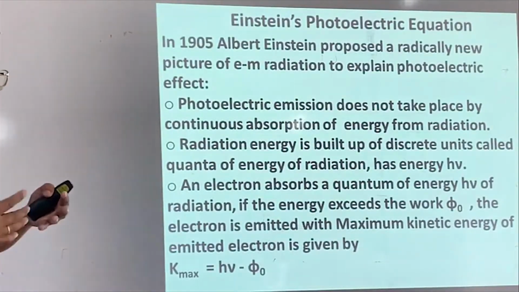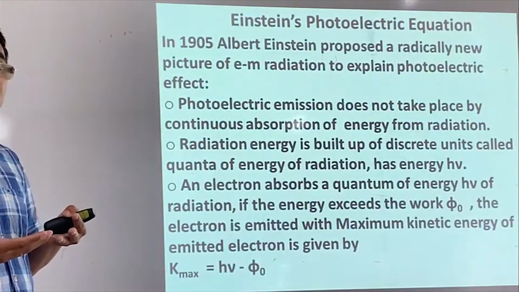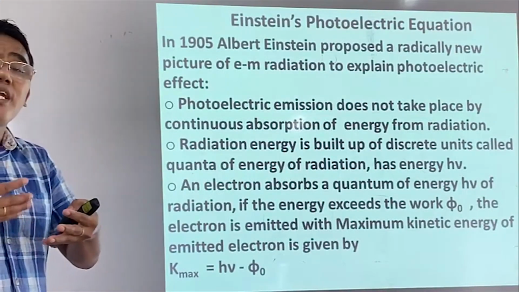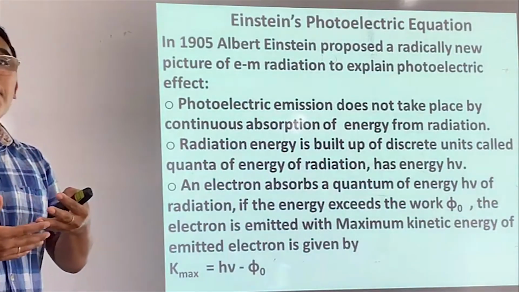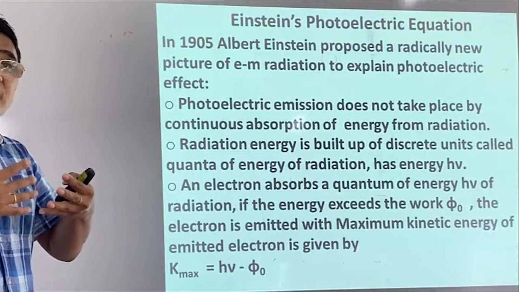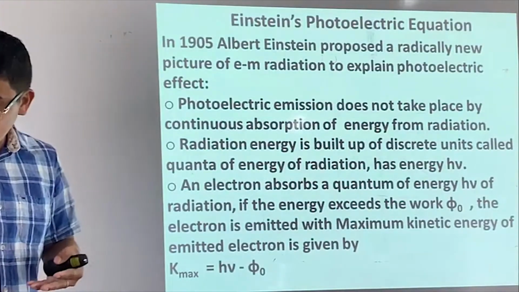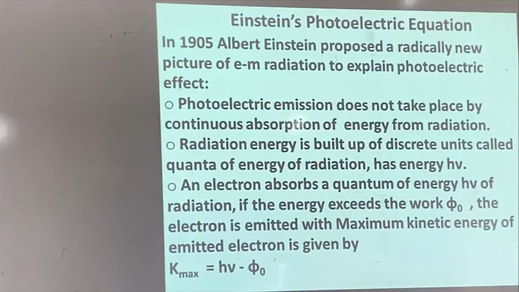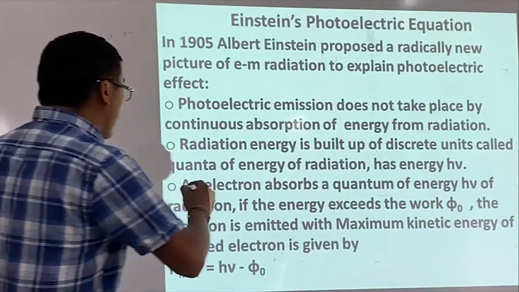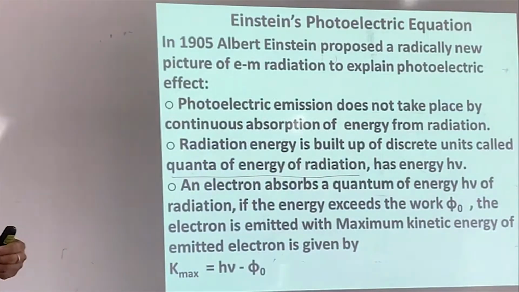Then Einstein talked about radiant energy. He said that radiant energy, when light interacts with matter, is not in a continuous form. It is in a discrete form with a discrete unit, and this is what he called a photon of energy, a photon of radiation energy.